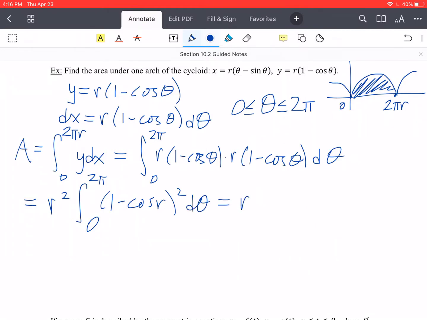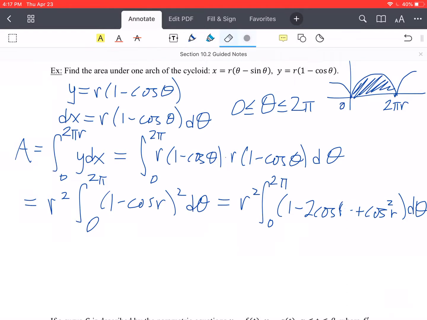Go ahead and square that out. Integral 0 to 2 pi, that's 1 minus 2 cosine of theta plus cosine squared of theta d theta. I put r's there, but I meant thetas, so let me fix those. There we go. Now to integrate, the first two terms are fine. That cosine squared, we need to substitute using one of the double angle identities.